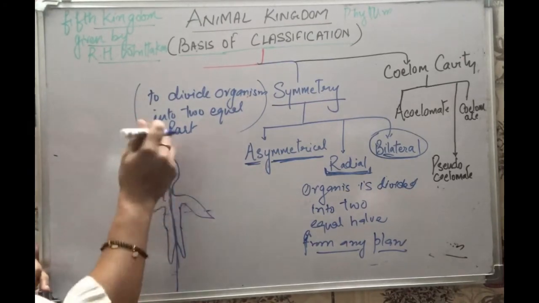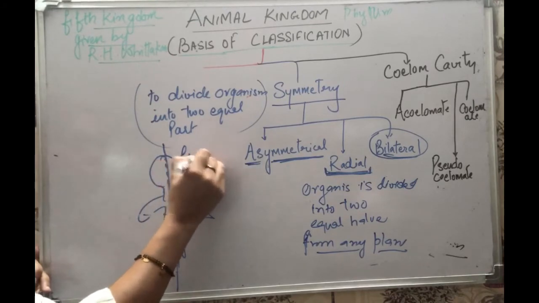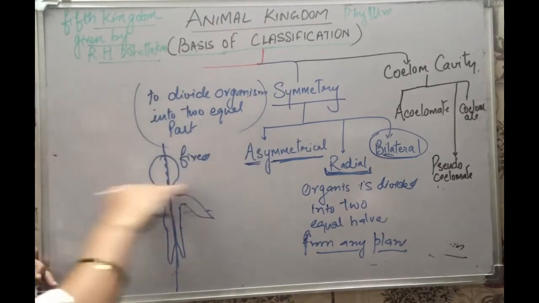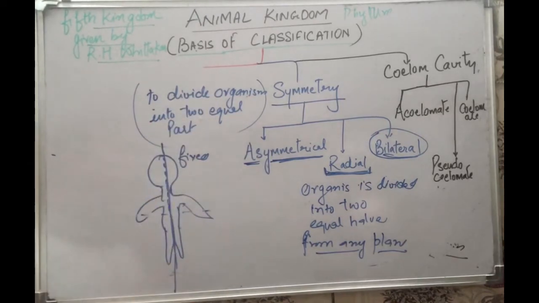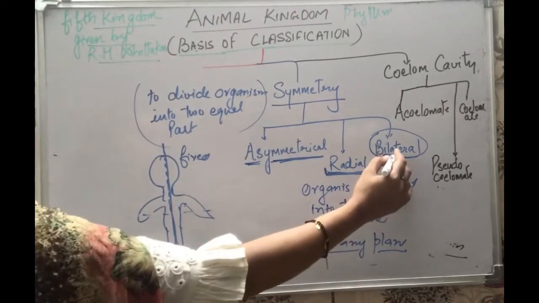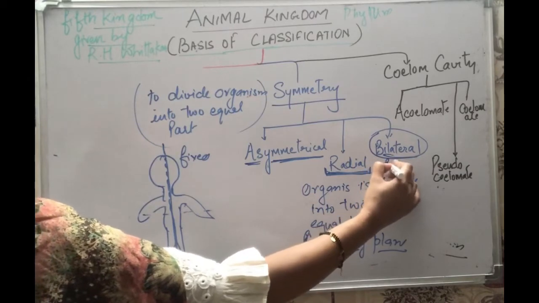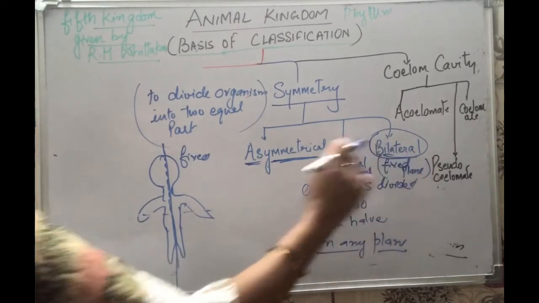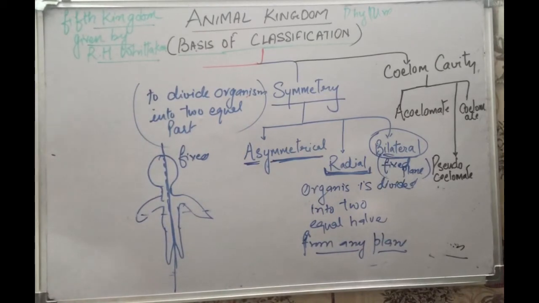So the plane is fixed. If you divide it from here, only then two equal halves will be formed. Otherwise, this way or that way you cannot divide. Now bilateral symmetry is to divide the organism from a fixed plane. That symmetry is called bilateral symmetry. Most of the organisms have bilateral symmetry.